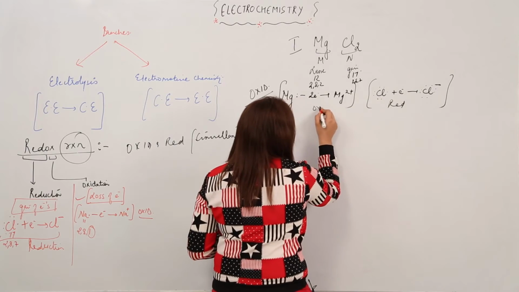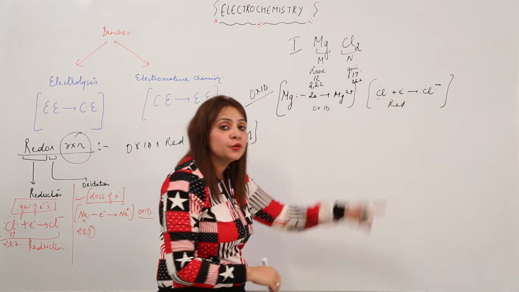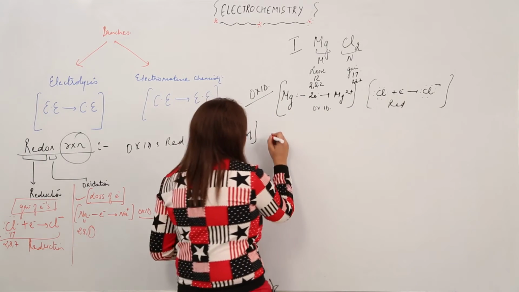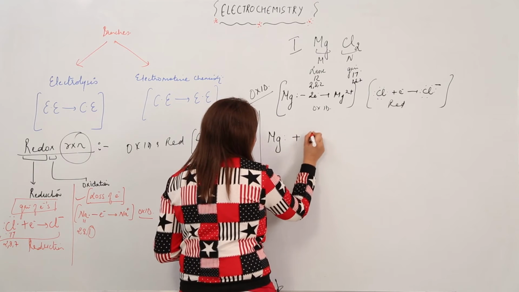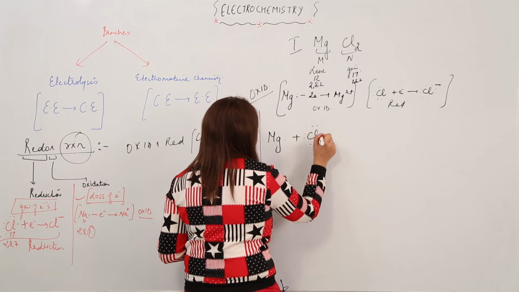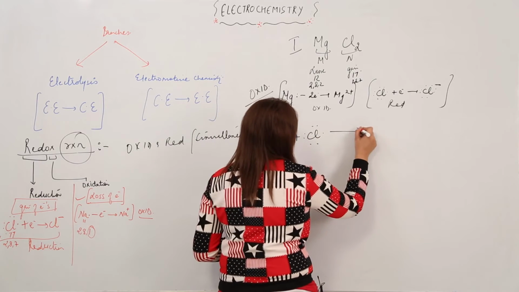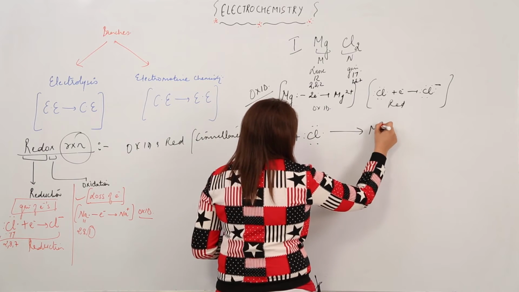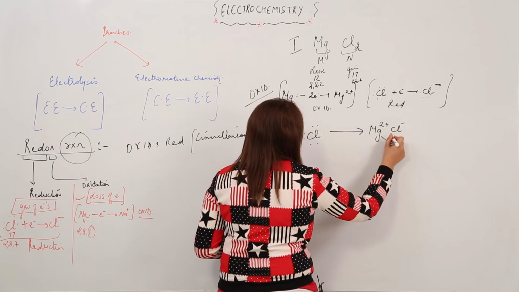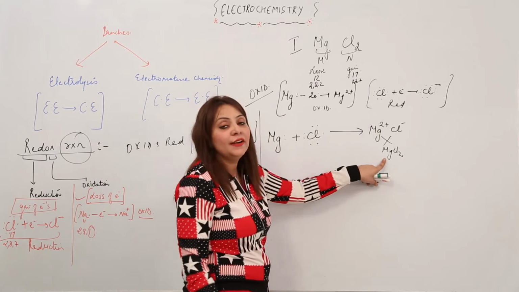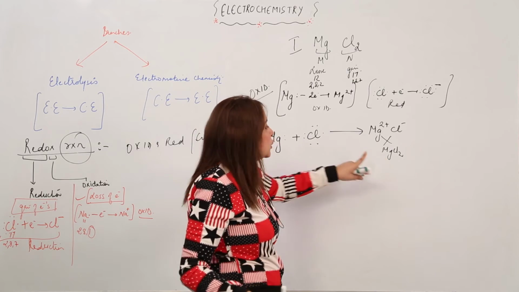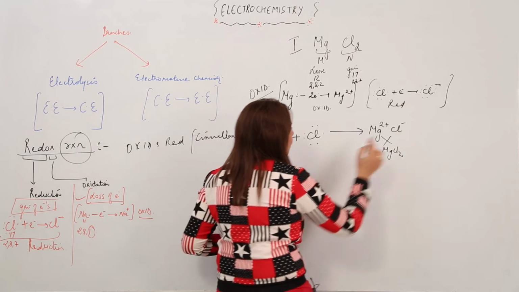Now as I told you, both occur hand in hand. So how are you going to write the redox reaction for it? You will write it in this manner: Mg with 2 electrons, Cl initially with 7 electrons, forms Mg2+ and Cl-, and by crisscross, MgCl2. Either write this or directly write this, it doesn't make a difference. So this is a redox reaction.